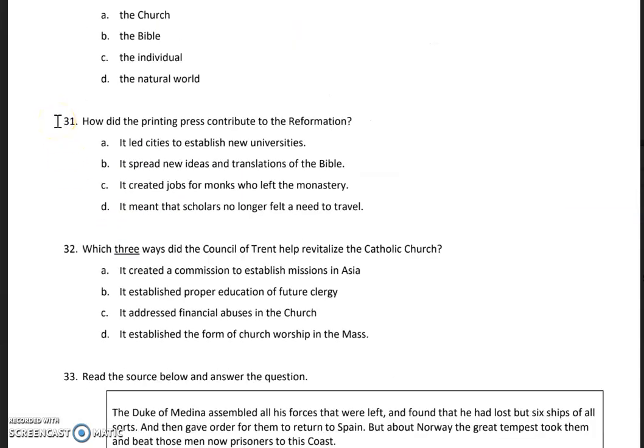Number 31. How did the printing press contribute to the Reformation? A. It led cities to establish new universities. B. It spread new ideas and translations of the Bible. C. It created jobs for monks who left the monastery. D. It meant that scholars no longer felt a need to travel.